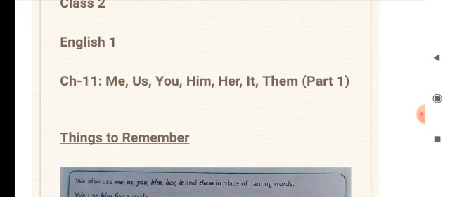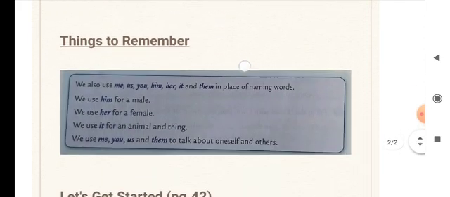So don't get confused why ma'am is telling us this also comes in place of naming words, and the last one also we learned as the words which come in the place of naming words. The difference is both are used in place of naming words, but there is a difference. The previous chapter's pronoun words are used as subject pronouns, and these words are used as object pronouns. Clear? Now let's remember these things, the things to remember here.